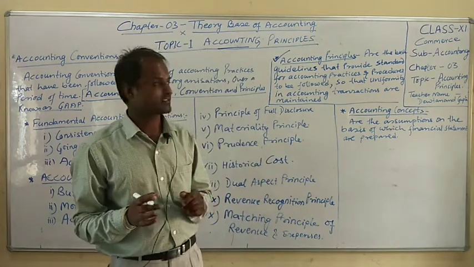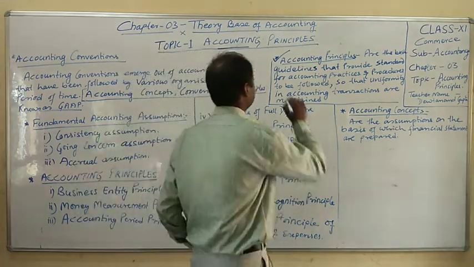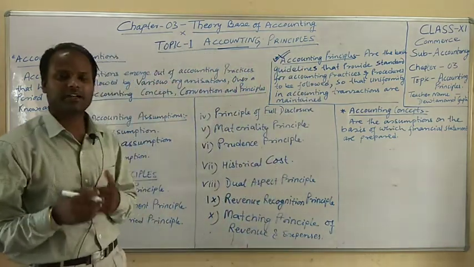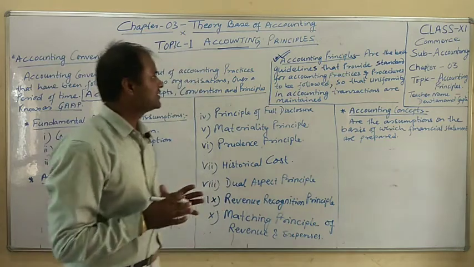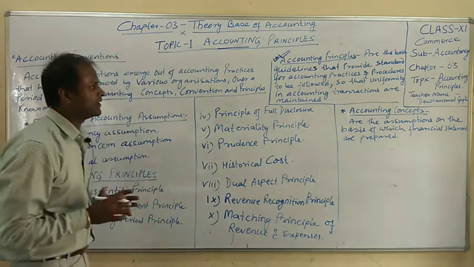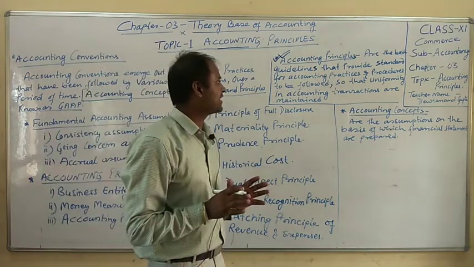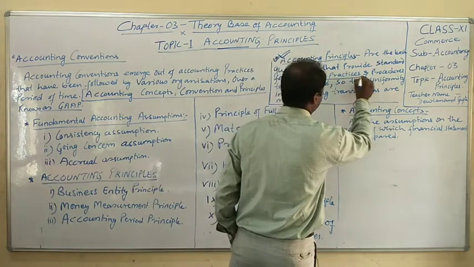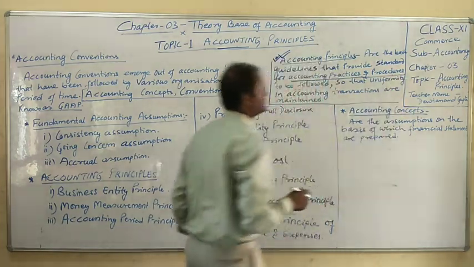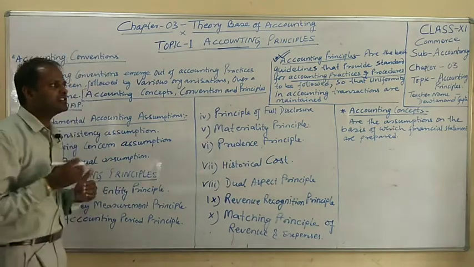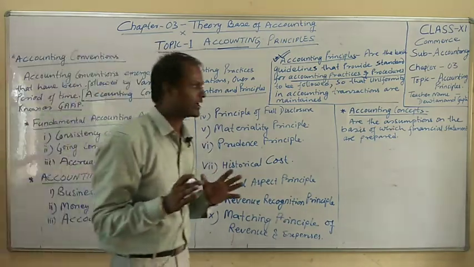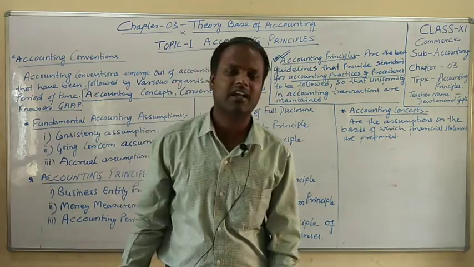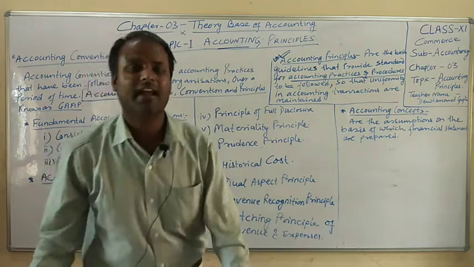These are the basics. That's why in accounting also there are basic guidelines to be followed for accounting practices and procedures. Accounting principles are the basic guidelines that provide standards for accounting practices. Whatever recording is to be done should follow them so that uniformity in accounting transactions is maintained.